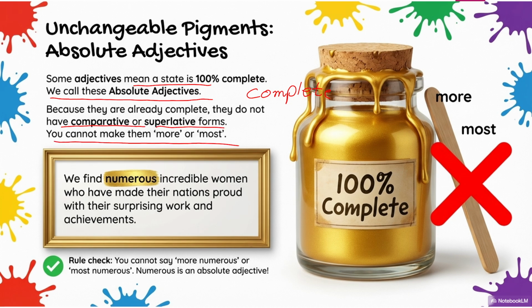You cannot make them more or most. We find numerous incredible women who have made their nation proud with their surprising work and achievement. Here, numerous is an absolute adjective because we cannot add more or most to it, or change it into the superlative or comparative degree.